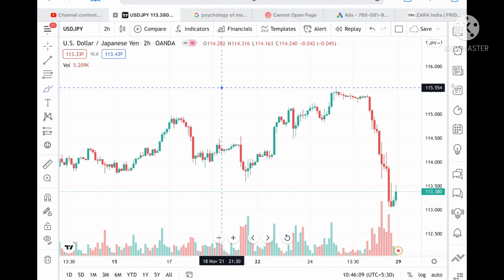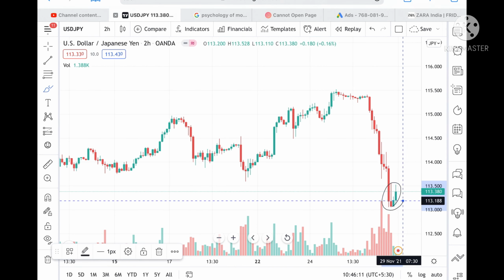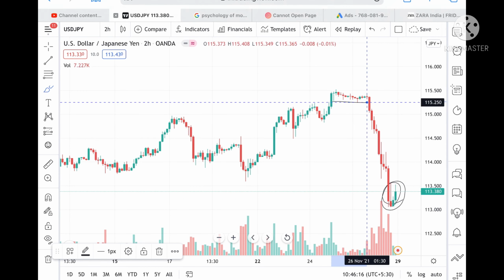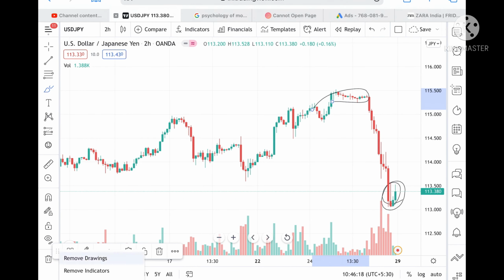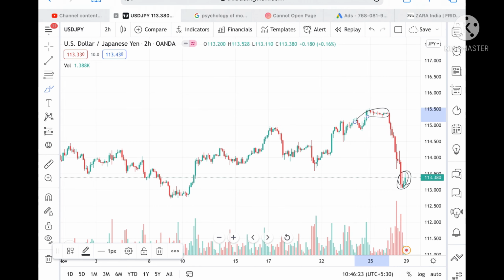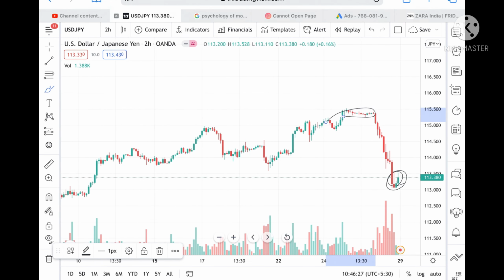Okay, so as of now, what we can see is that it is trying to move up. If you have checked my previous video, I have already told you that if the price goes below this level, then it can go further. You can join my Telegram channel, where I have given that the price can fall. Okay, and I have given the probabilities also.